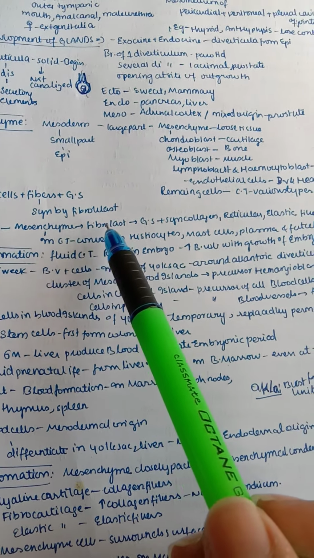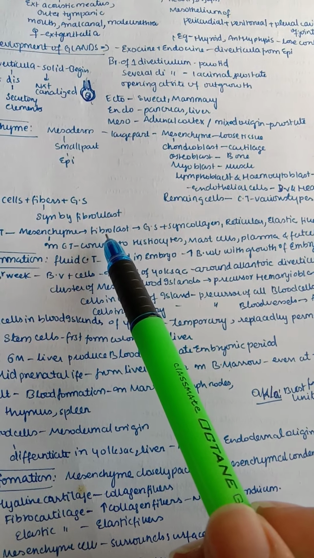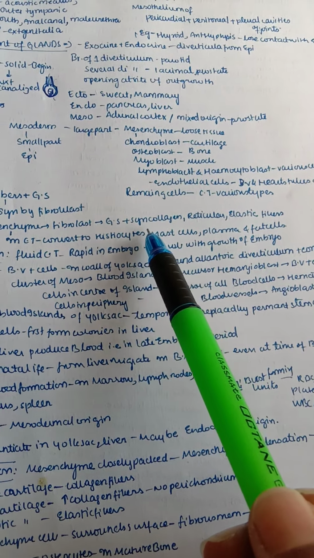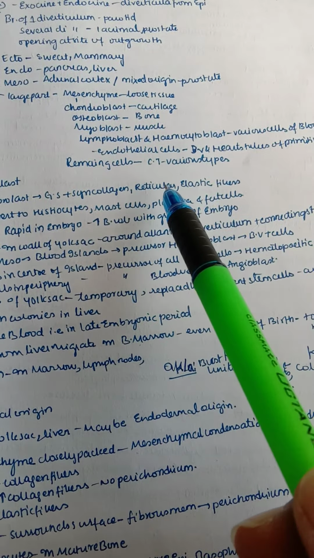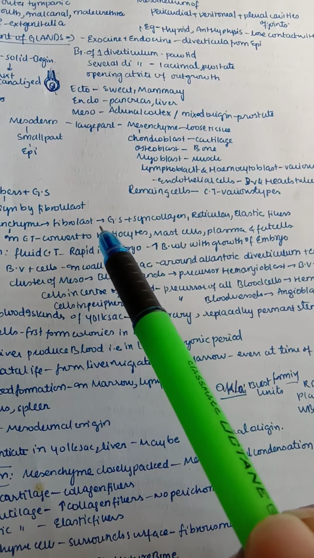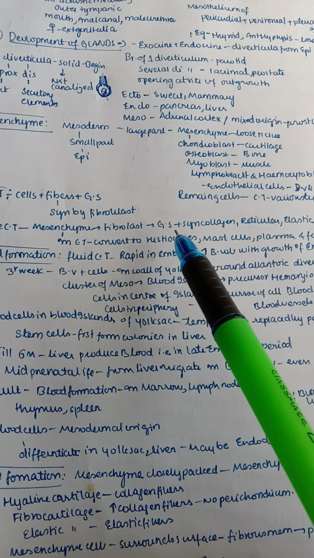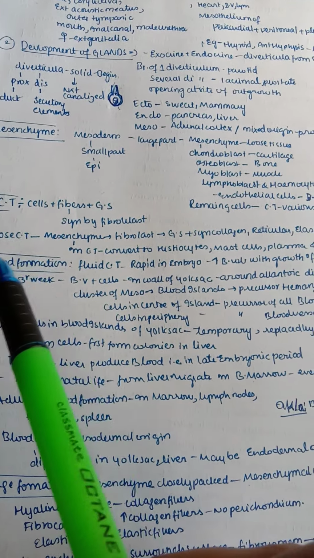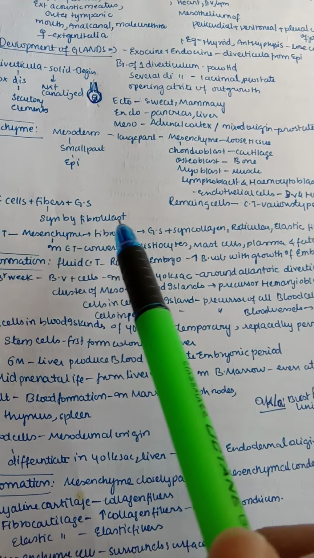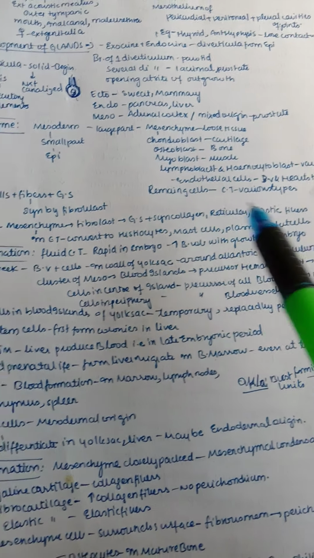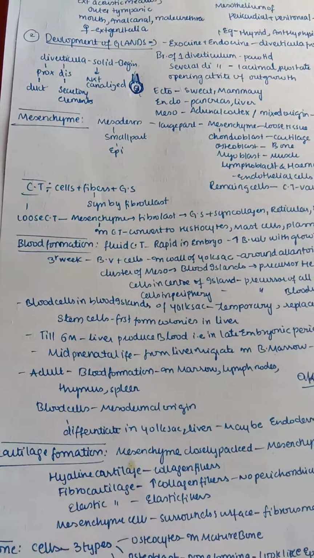So mesenchyme has fibroblasts in it. This fibroblast forms the ground substance, and also leads to synthesis of collagen fibers, reticular fibers, and elastic fibers. Fibroblasts have a very high capacity to form all the fibers and also the ground substance, so fibroblast plays a main role in connective tissue. Mesenchyme in connective tissue converts to histiocytes, mast cells, plasma cells, and also fat cells. Different types of cells are formed from the mesenchyme.